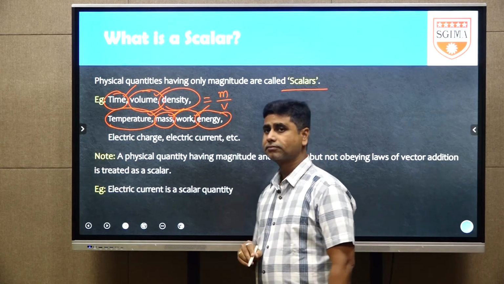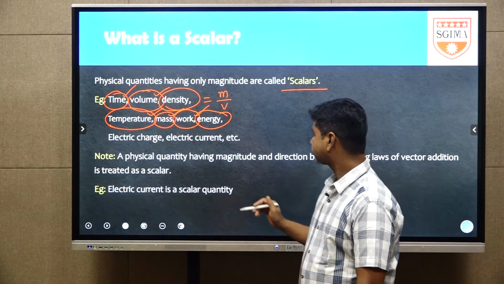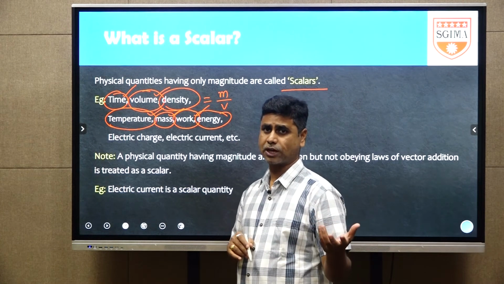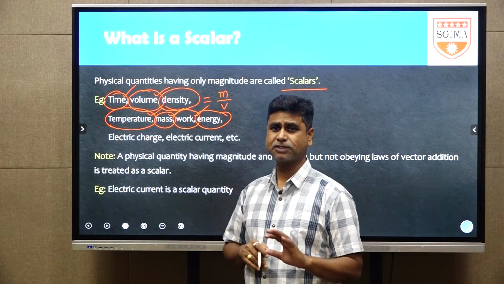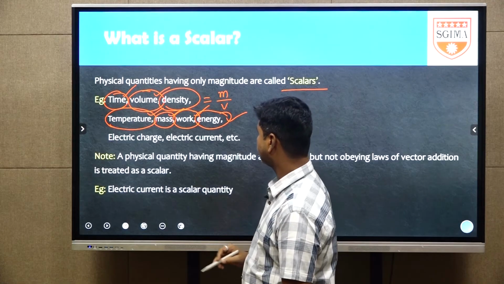Next one is energy. Energy is also a scalar quantity. Energy is also 2 joules, 3 joules or 10 joules only. Generally, we take that magnitude only. Energy does not have any specific direction. That is why it is also called a scalar quantity.